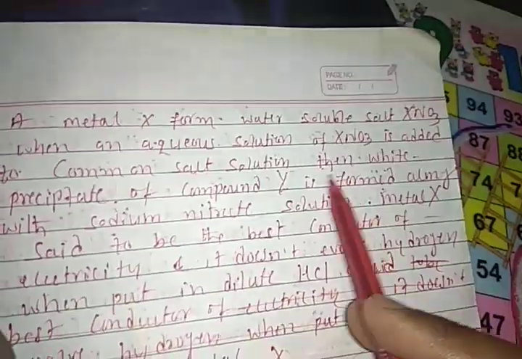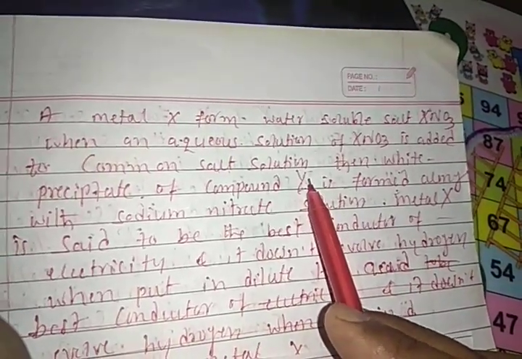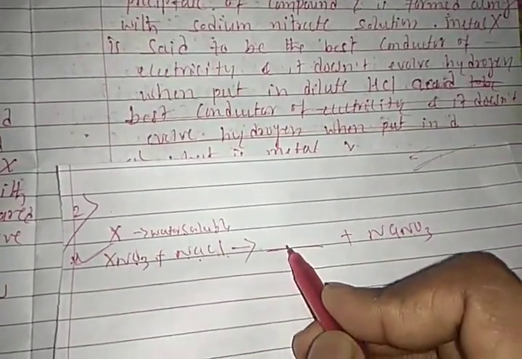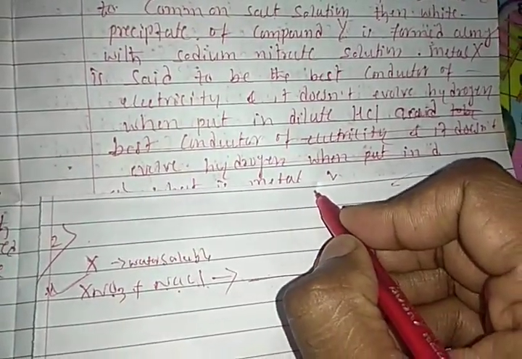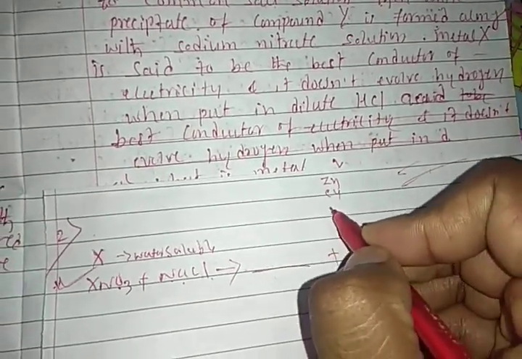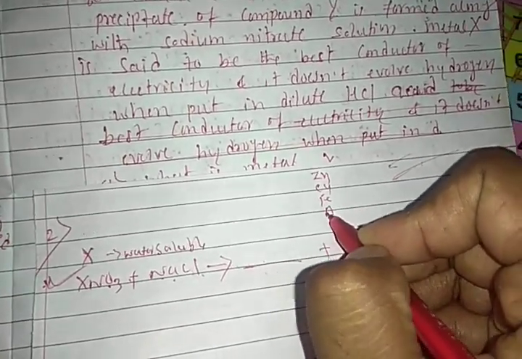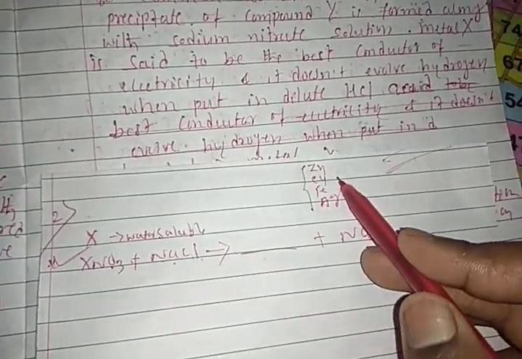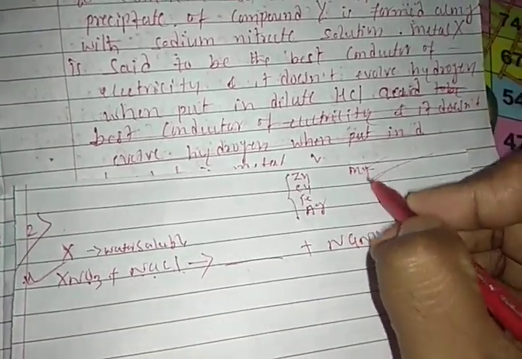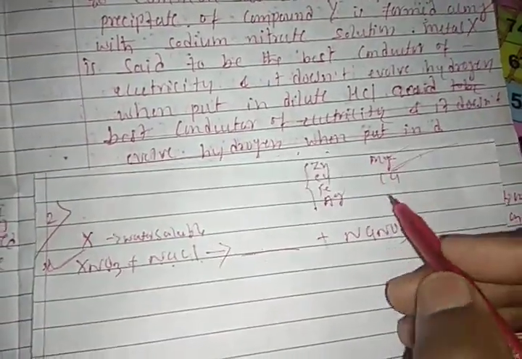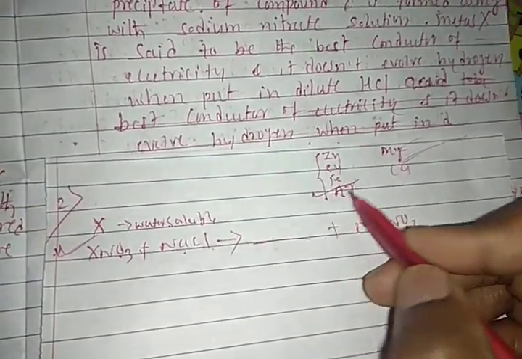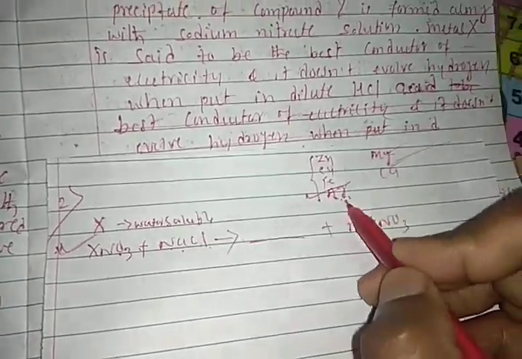Cl reacts with X to form compound Y. So what is Y? Students, keep in mind zinc, copper, iron, silver. These are in your syllabus, and magnesium and calcium too. Out of all these metals, only silver is the one whose compound gets precipitated.